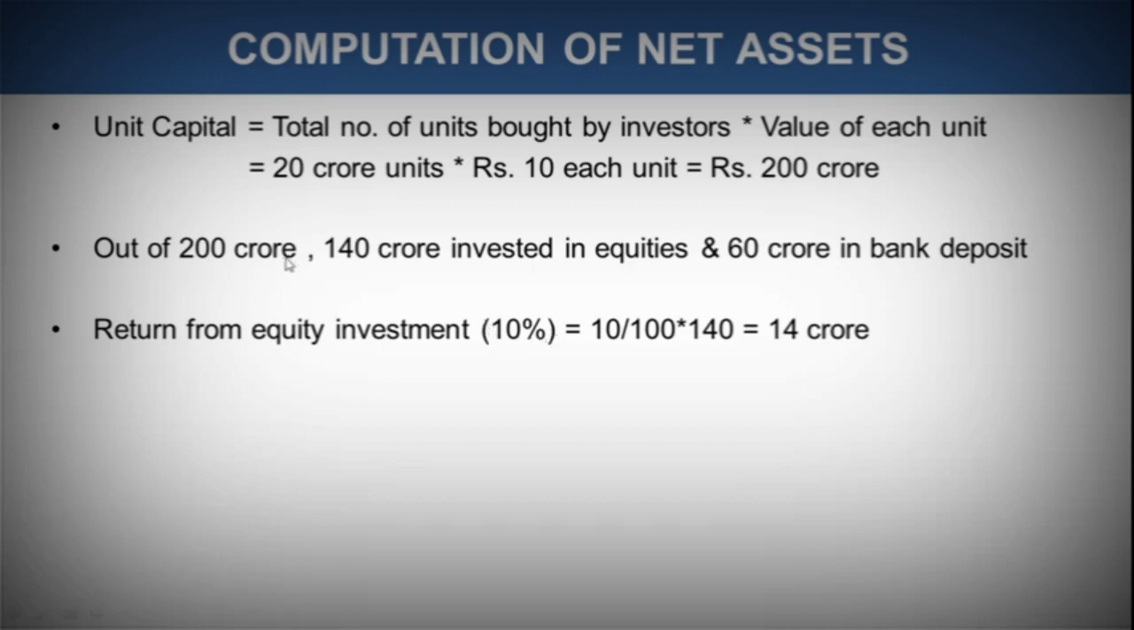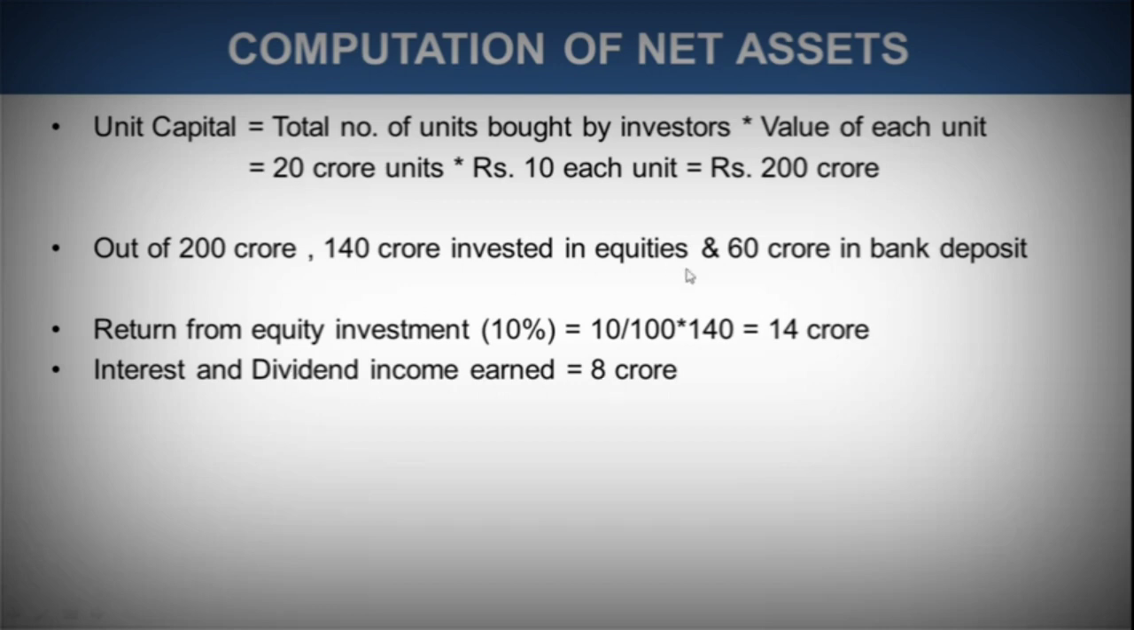So the fund manager has invested 140 crore in equity instruments and 60 crore in bank deposit. The return that the manager gets from the equity investment is somewhere around 10%. So it would be 10 divided by 100 into 140, which is 14 crore. And the interest and dividend income earned is around 8 crore. Just taking this figure, it's not calculated, just assuming that the interest and dividend income earned is 8 crore.